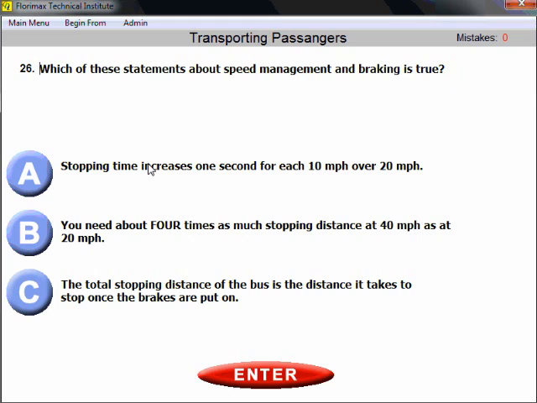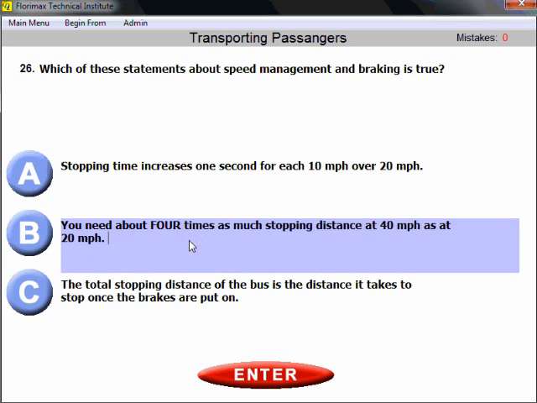Question number 26. Which of these statements about speed management and braking is true? Speed management and braking, and you should also be well familiar with this matter. 4 times as much stopping distance is required when speed is increased 2 times. You know, if you increase your speed from 20 to 40, you need 4 times as much stopping distance as you need for speed 20 miles per hour.